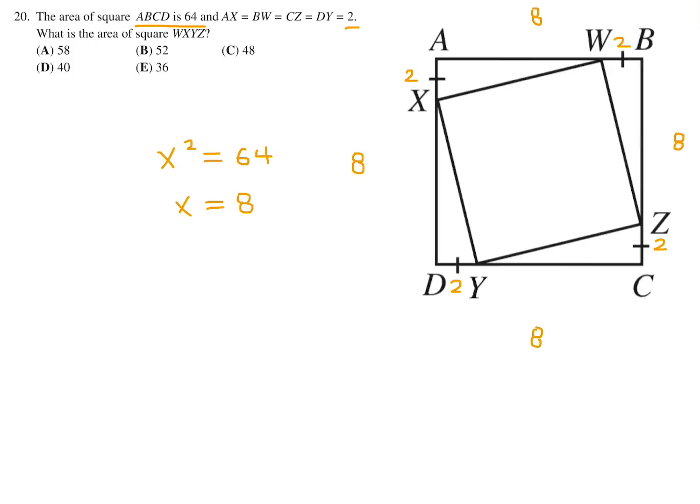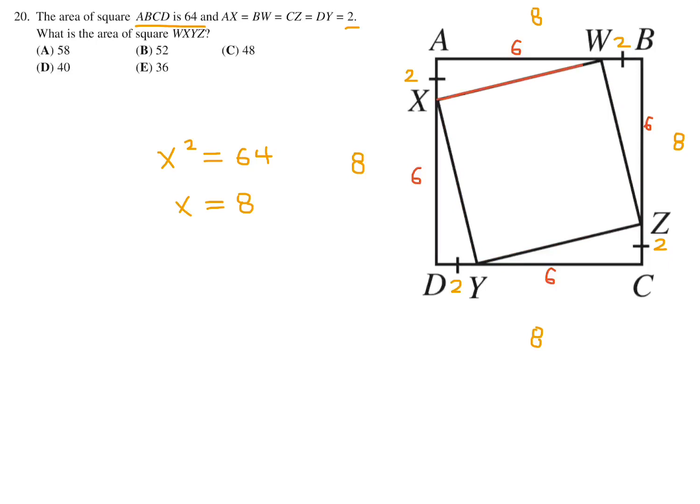So that means AW is 6, right? 8 minus 2. XD is 6. YC is also 6, and B to Z is also 6. Basically 8 minus 2 everywhere. Now they want you to figure out the area of the square. Well, this is the square, right? WXYZ. And as long as we can figure out the side length, we can figure out the area.